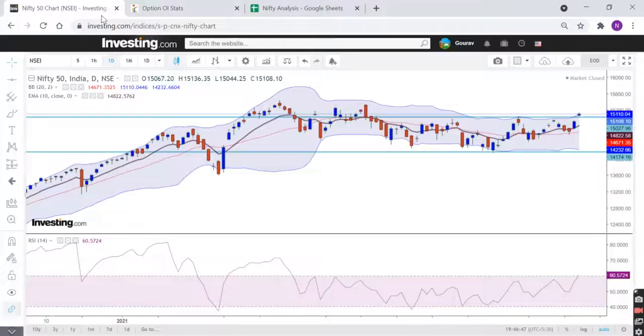And in the chart also we saw that it was a resistance zone. Now we have crossed it. Now this gap is there, so there is a possibility that this gap might fill in a few days, but that doesn't mean the trend is down. There is a breakout, the trend is up, but because of global cues or something else, there might be a possibility of this gap being filled. But let's not predict that. We'll take one day at a time.